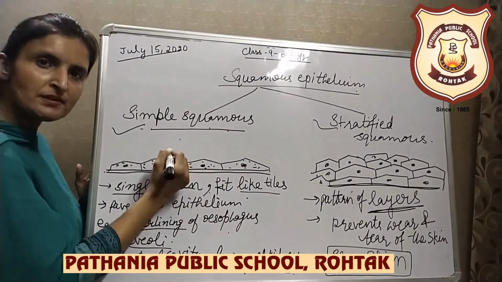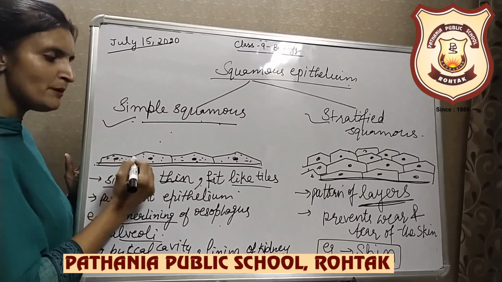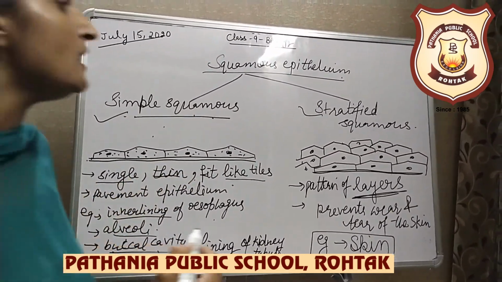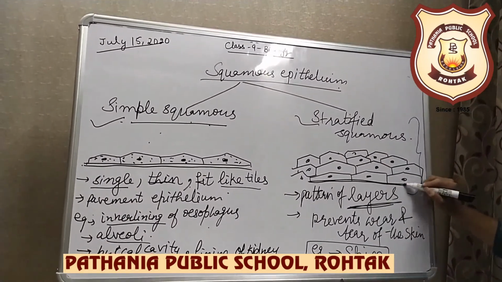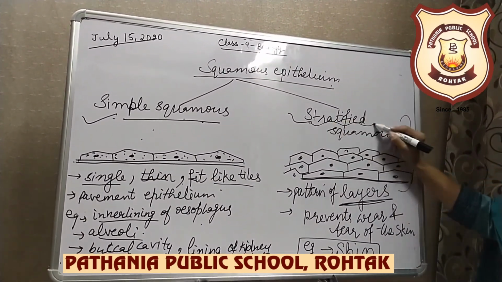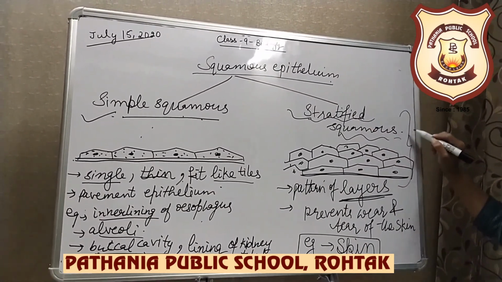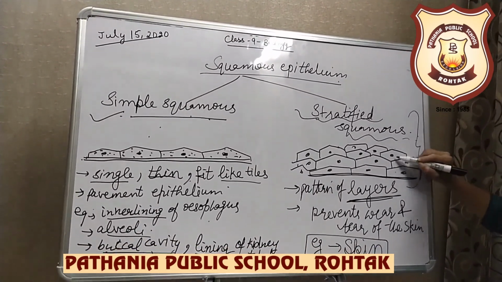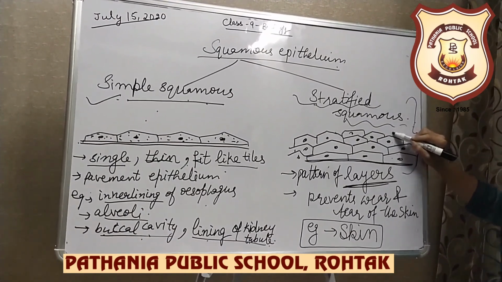Buccal cavity or the inner lining of the mouth and the lining of the kidney tubules are all made of simple squamous epithelium. But if the cells of simple squamous epithelium are found in many layers, because it is found in the pattern of layers, it is known as stratified squamous epithelium. The cells are thin, flat or polygonal, but are present in many layers to prevent the wear and tear of the tissues.